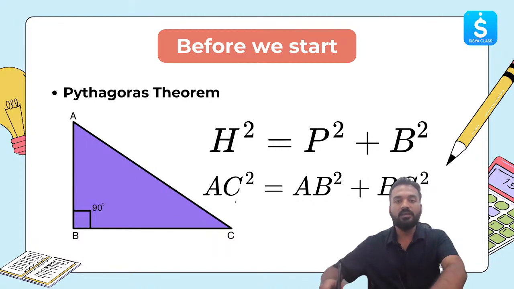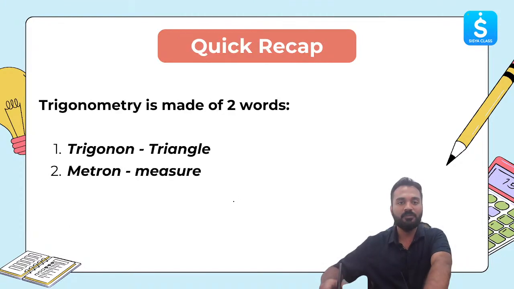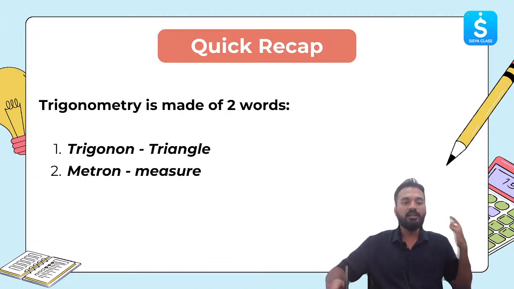Now let's get started with some important concepts. Quick recap. Trigonometry is made of 2 words. The first is trigonon, which means triangle. The second is metron, which means measure. Now these 2 are Greek words. Trigonon is a Greek word, and metron is again a Greek word.